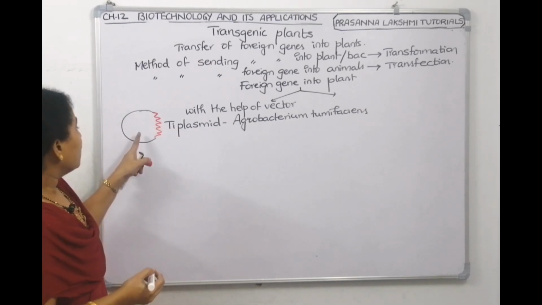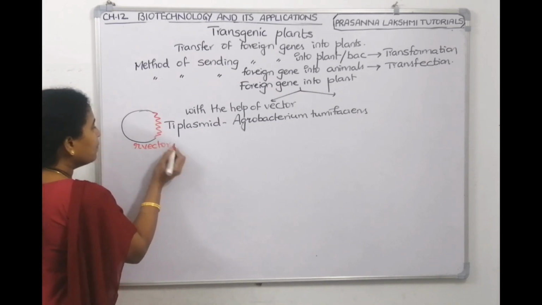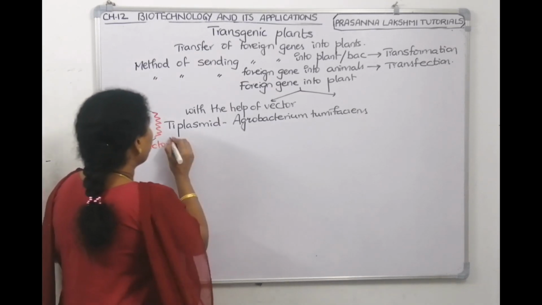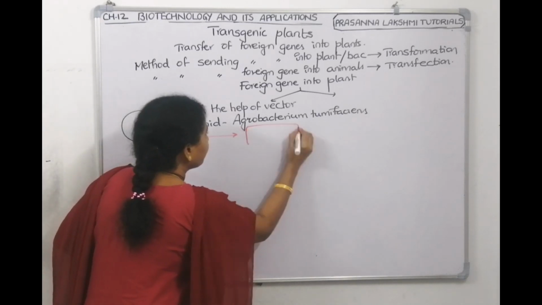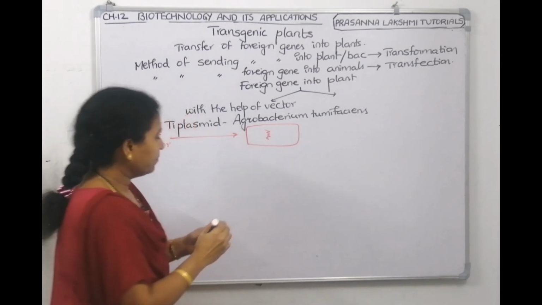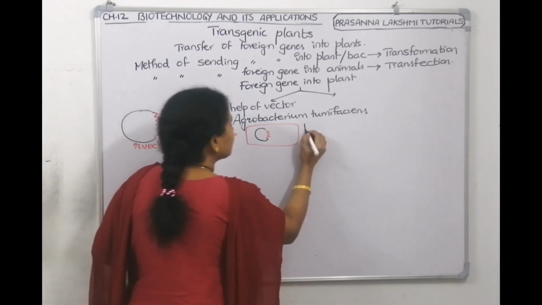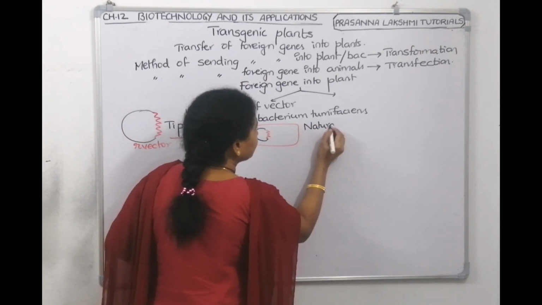Then it becomes a recombinant vector. We will give this recombinant vector back into the bacteria. Now the bacteria is called a natural genetic engineer.